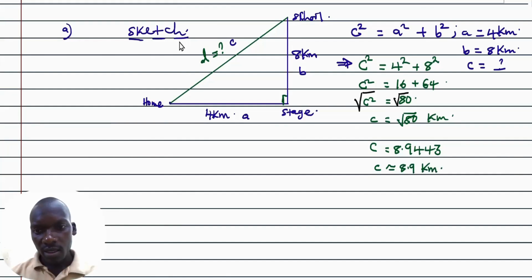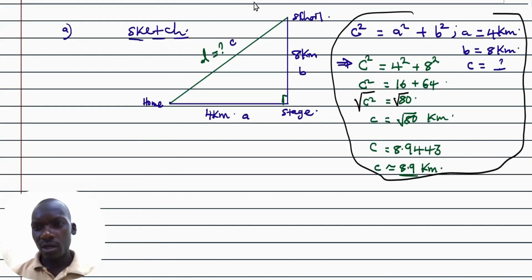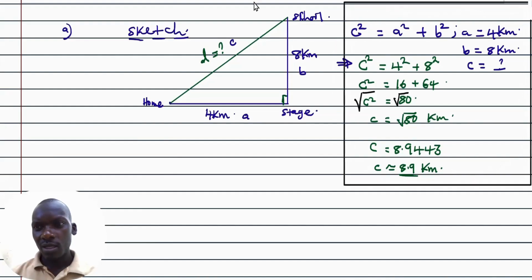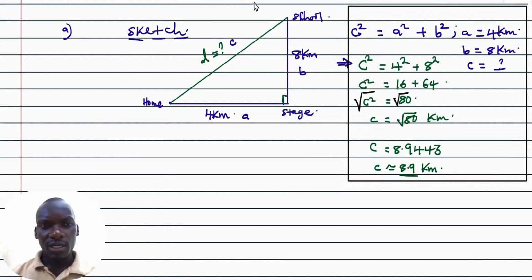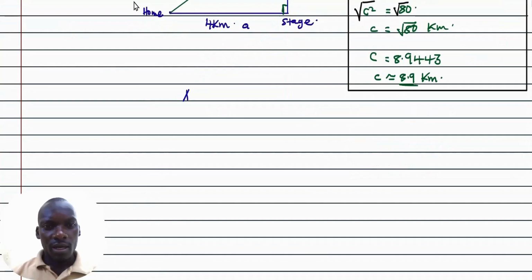That implies that if one had used this method, they could come up with the answer as this and then conclude. So that means if one had used this method, it could also be correct, very correct, no problem. So this method is okay also. But let us proceed with this one and draw the accurate diagram. So we have here the accurate diagram drawn.